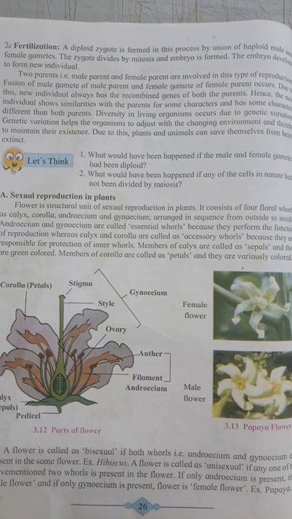Now, the main reproductive units in a flower are the androecium and gynoecium. The flower which contains both androecium and gynoecium in the same flower is called bisexual. If both whorls, androecium and gynoecium, are present in the same flower, then that flower is called a bisexual flower, for example, hibiscus.